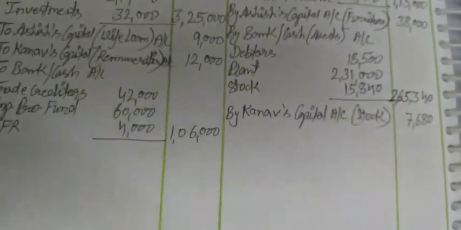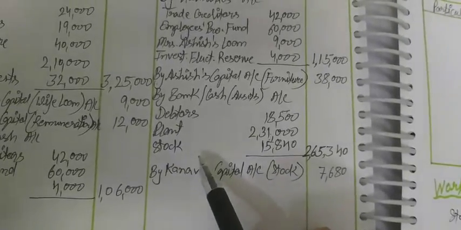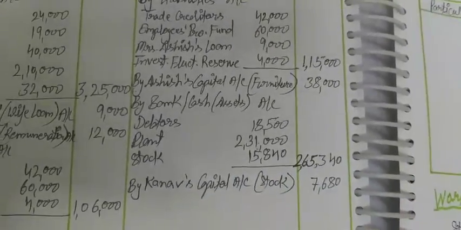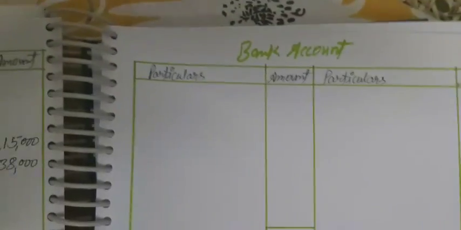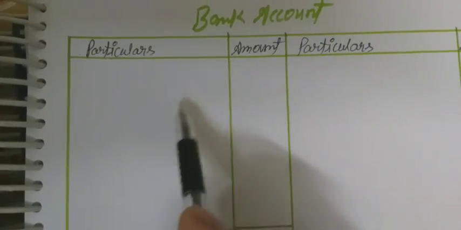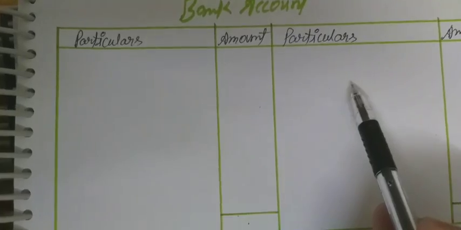Whatever amount is realized from sales of assets, whatever cash or bank we receive will be debit, and whatever payment was there will be credit.